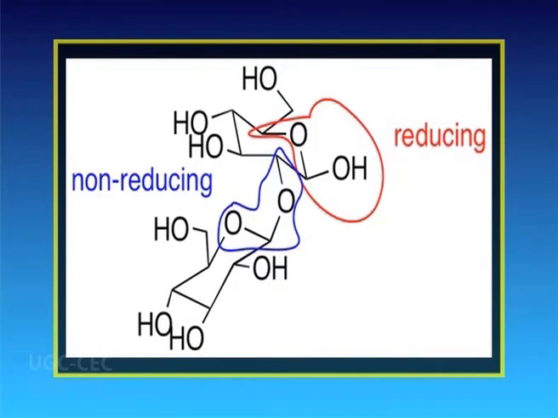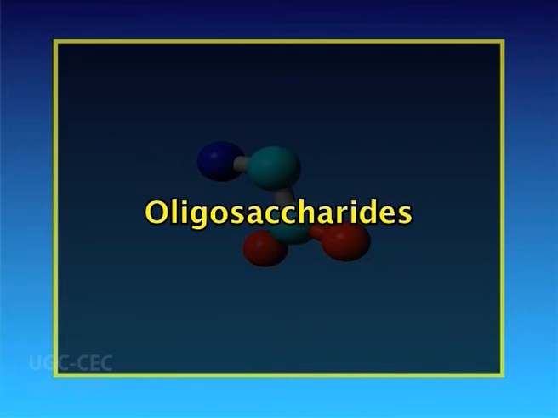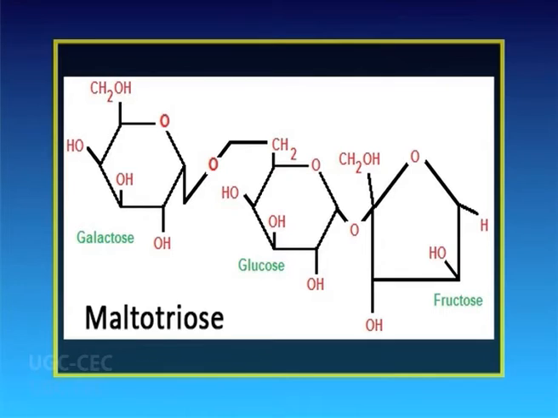Disaccharides are of two types, that is, reducing disaccharides and non-reducing disaccharides. Reducing disaccharides are with free aldehyde or keto group, for example maltose, sucrose, etc. While non-reducing disaccharides are with no free aldehyde or keto group, for example sucrose, trehalose, etc. Now, oligosaccharides. Oligosaccharides contain 3 to 10 monosaccharide molecules which are liberated during hydrolysis, for example maltotriose.